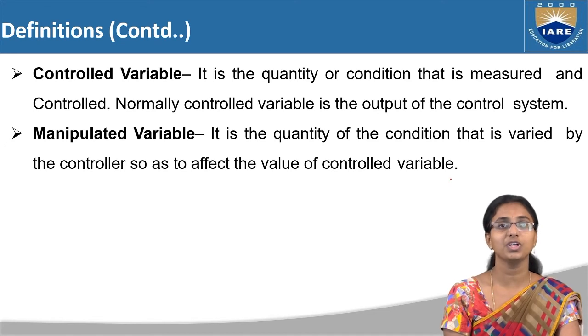Okay. And next, what is your manipulated variable? It is a quantity or condition that is varied by the controller to affect the value of the controlled variable. So by using this controller, the differences that we get are manipulated in the processor in order to get your controlled variable.